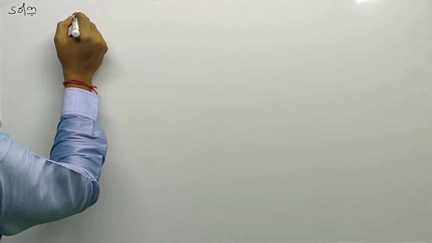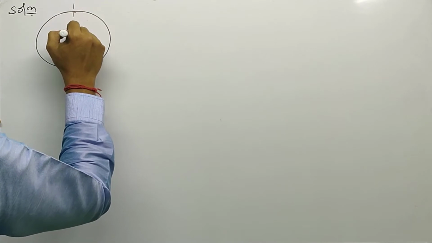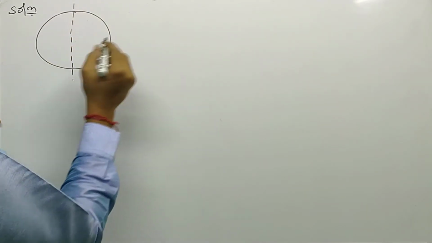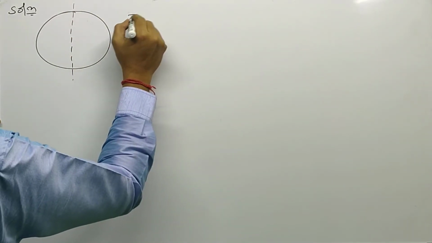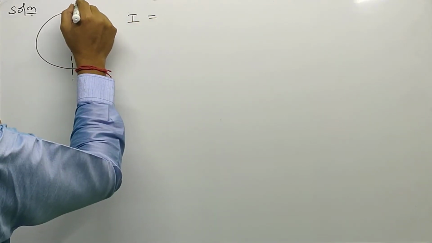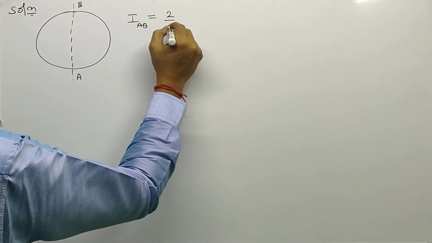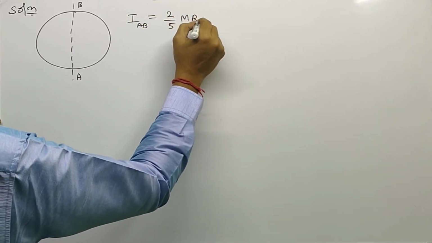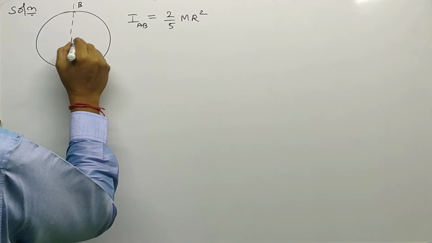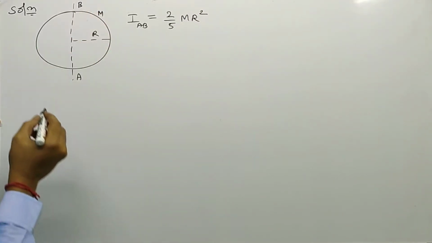We know that for a solid sphere, the moment of inertia about any diameter, that is I, is equal to... let us assume that here AB is the diameter, I_AB is equal to 2/5 M R squared, where R is the radius and M is mass.